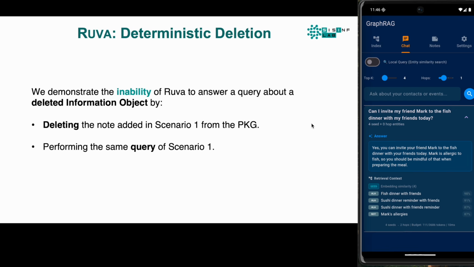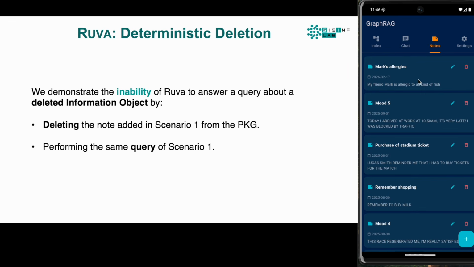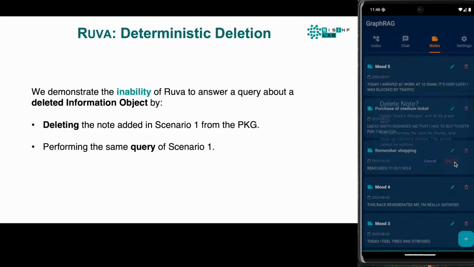Finally, we address the most critical aspect of privacy, the deletion. In a standard LLM, you can't surgically remove a memory. In RUVA, you can. We select the node we previously added and hit delete. This procedure triggers a standard SQL delete cascade transaction. The node, its properties, and its associated vector indices are instantly excised from the database and from the graph.